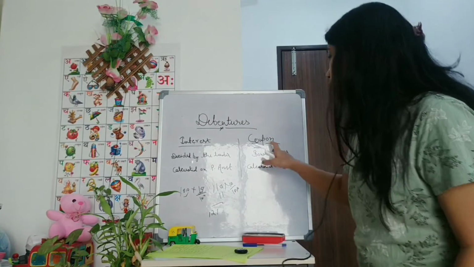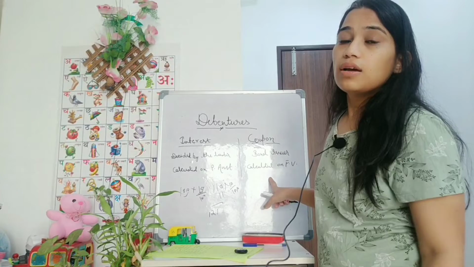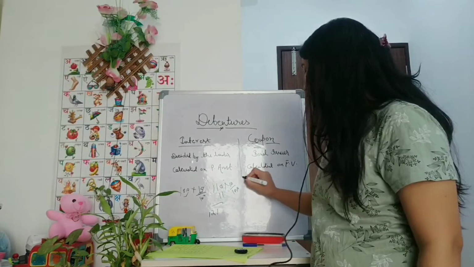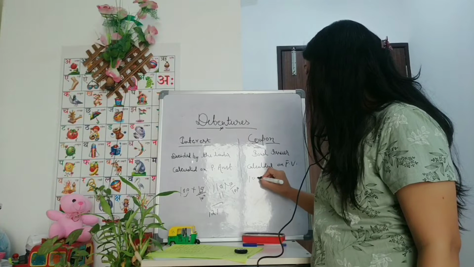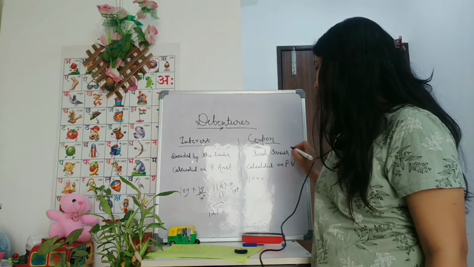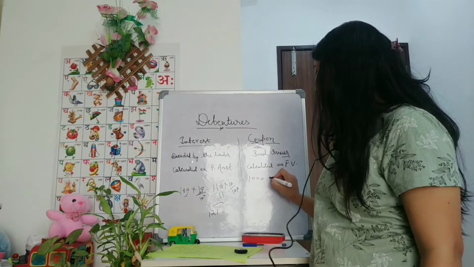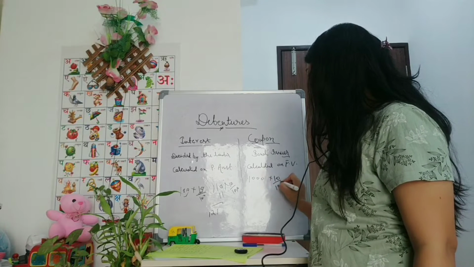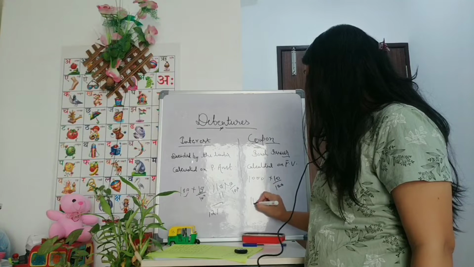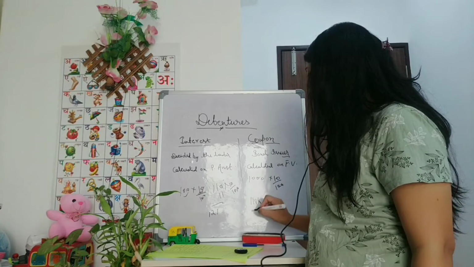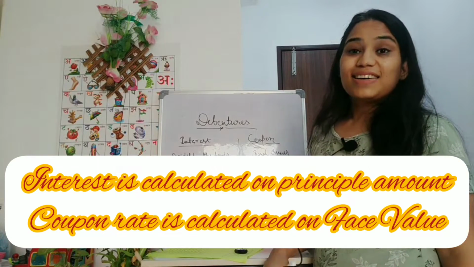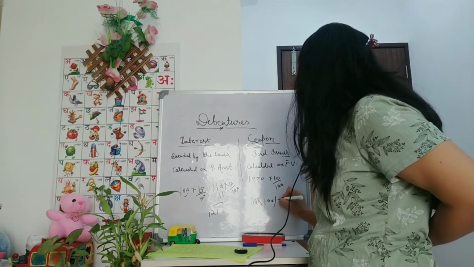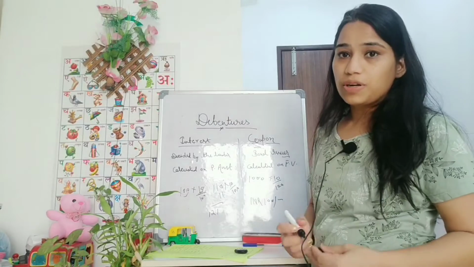Now coupon rate is calculated on the face value of the debentures. For example, if the face value of any debenture is 1000 rupees and the issuer has decided that the coupon rate will be 10%, then the buyer will get 100 rupees per year as coupon rate.